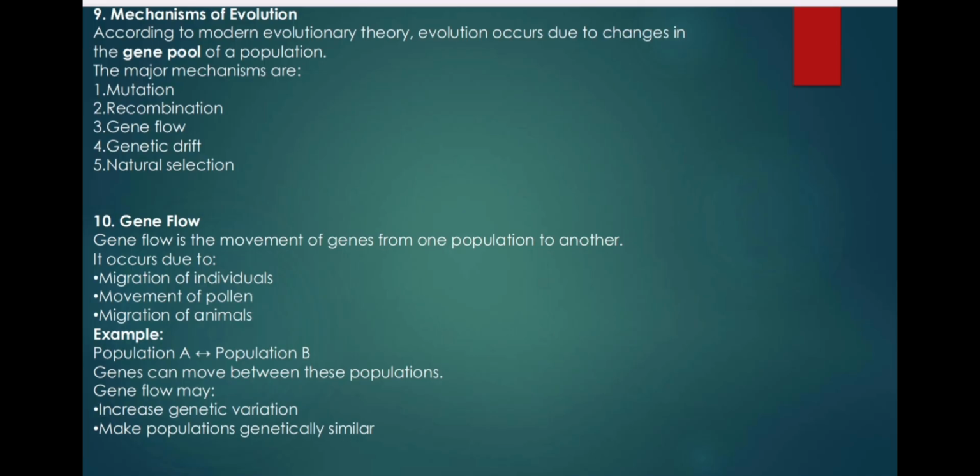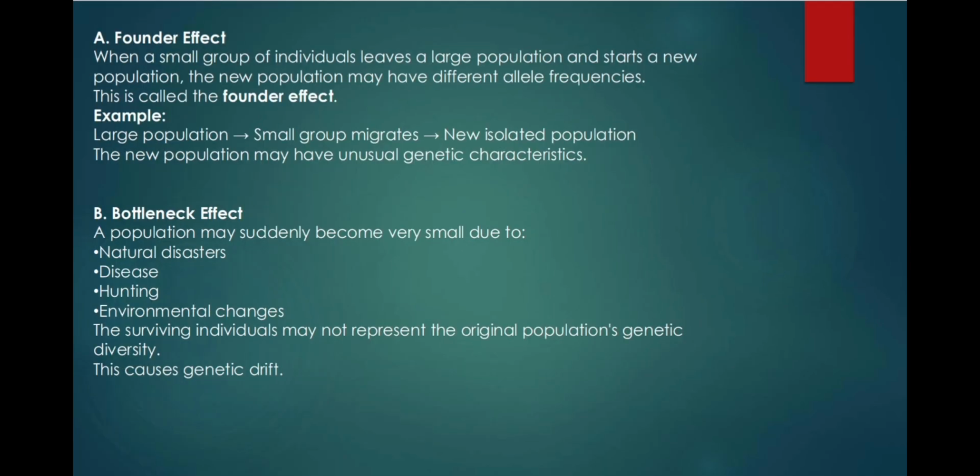Number 11, genetic drift. Genetic drift is "random change in the frequency of alleles in a population." It is especially important in small populations. It occurs by chance and not necessarily because one trait is better. A. Founder effect. When a small group of individuals leaves a large population and starts a new population, the new population may have different allele frequencies. This is called the founder effect. Example, large population, small group migrates, new isolated population. The new population may have unusual genetic characteristics.